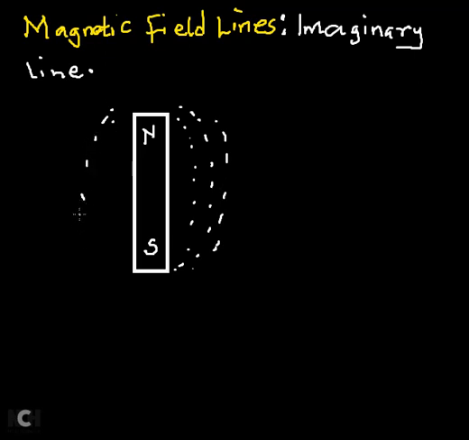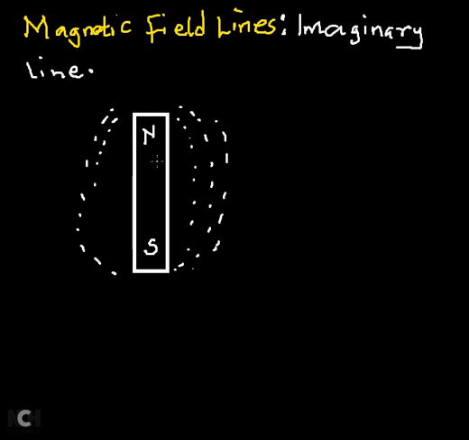The iron filings, which are tiny ground pieces of iron, give us the direction of the field. The way the iron filings align themselves around this magnet will tell us how to draw the magnetic field line.